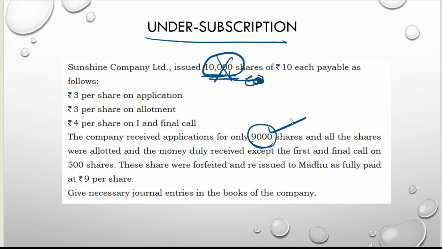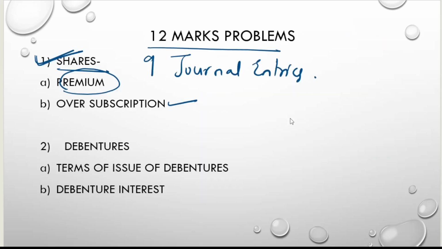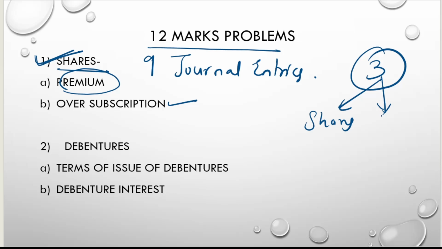Okay, 1 problem is completed, shares. Hope you people understood what I am telling. So shares is very, very important and very easy, very simple. If you have a doubt which problem you have to attend, shares is a compulsory one you have to attend for your exam. Okay, now we'll move on to the next one. Shares, 1 problem completed. How many problems do you have to attend? Only 3. So 1 problem is shares. Yes ma'am, we will attend shares. Then what about the second problem?